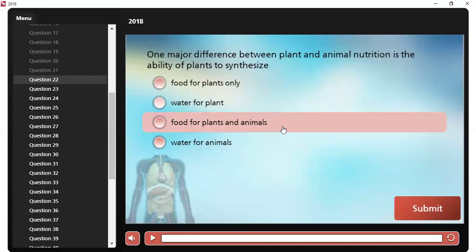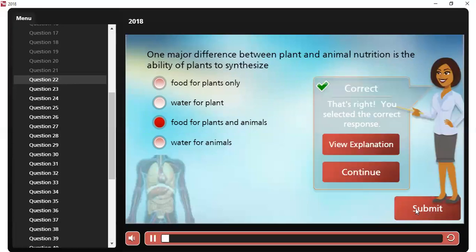So which is the correct answer? It is food. That is the difference: plants synthesize food, while animals cannot.